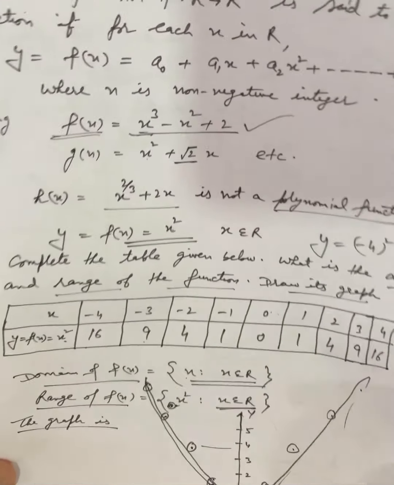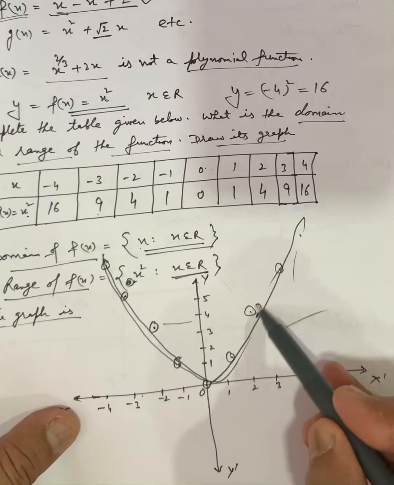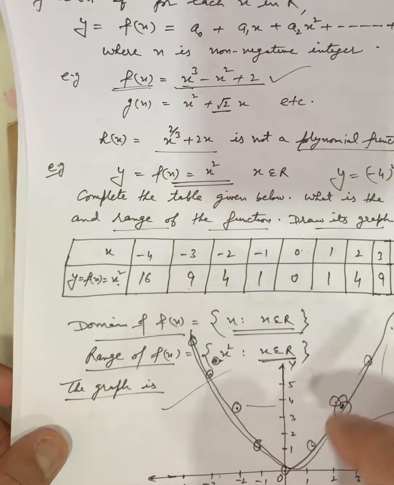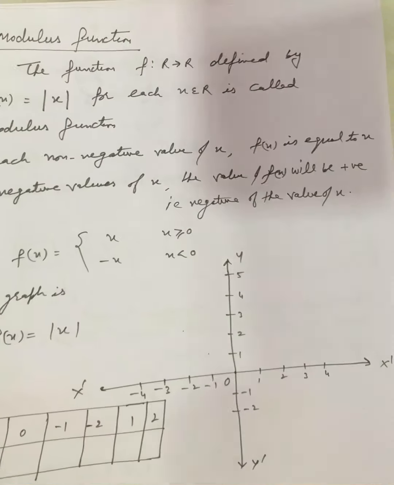Such type of the graph is called a parabola. Later on we will discuss parabola in the 11th chapter. So this is just plotting the graph of the polynomial, that is polynomial function. Now after that,